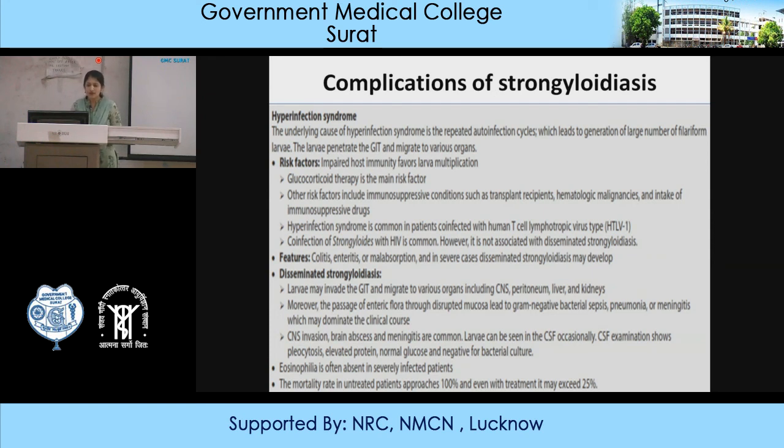Co-infection of Strongyloides with HIV is very common. In these severe cases, disseminated strongyloidosis occurs because the larvae can go anywhere inside the body. Disseminated strongyloidosis you can find in the CNS, peritoneum, liver, kidney. These are the specific sites for the dissemination of Strongyloides larvae.